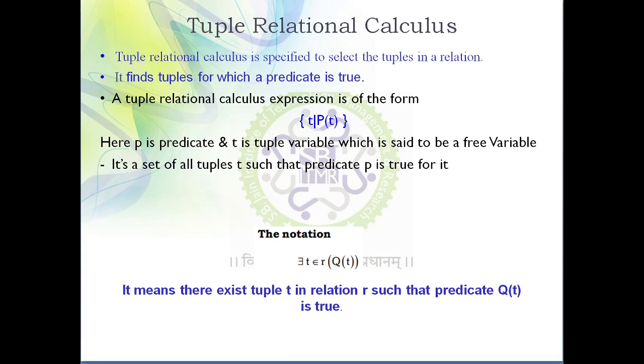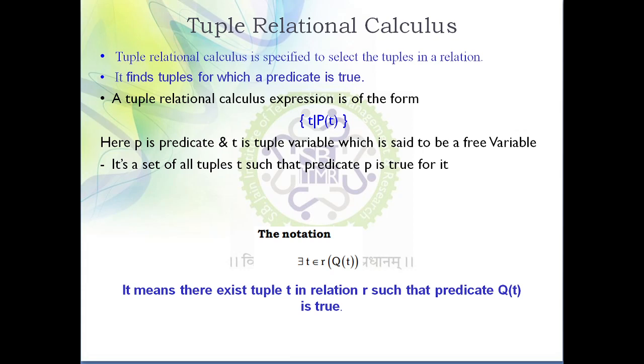Sometimes we can say relation, sometimes we can say table, sometimes we can say row, sometimes we can say tuple, attribute, column. So all these are the terminologies you should know about the relational database. So tuple relational calculus, tuple means what? Row. So tuple relational calculus is specified to select the tuples in a relation.